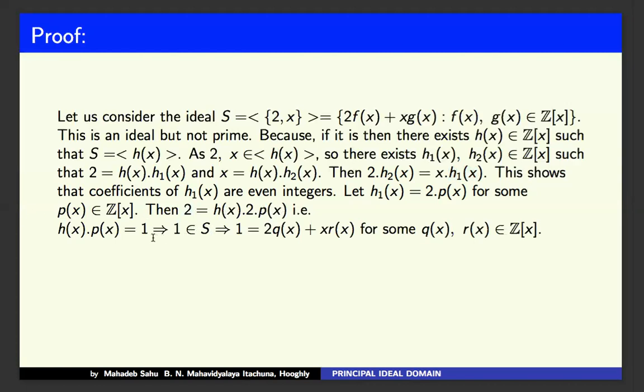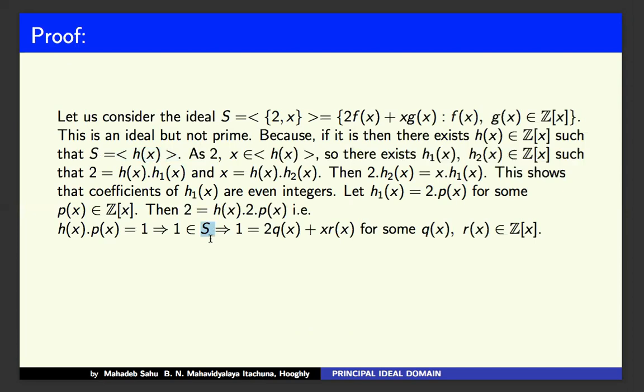As S is the ideal generated by h(x), h(x)p(x) must belong to S because it is an ideal. So 1 belongs to S, and this ideal contains unity.